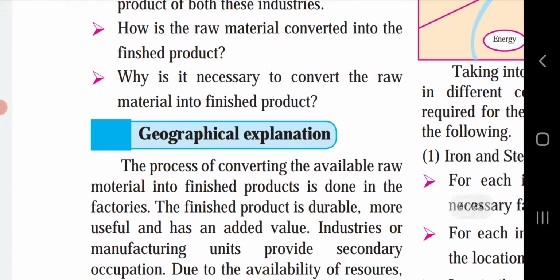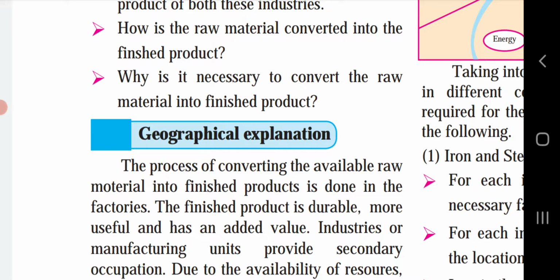How is the raw material converted into the finished product? The process of converting the raw material into the finished product is done in the industries or factories. For example, in order to make a cotton t-shirt, firstly, the raw cotton is transported to cotton textile mills where it is spun, woven and dyed.